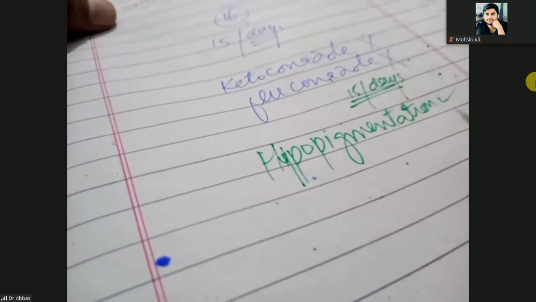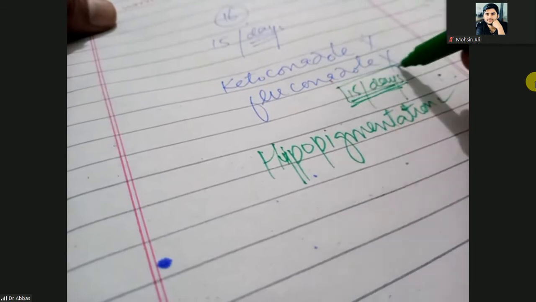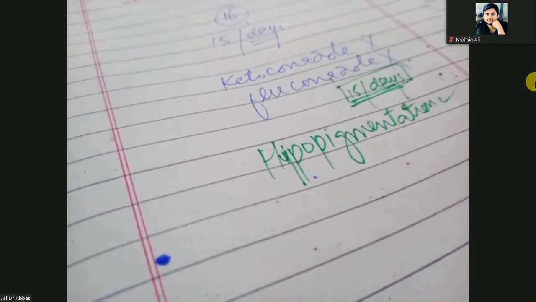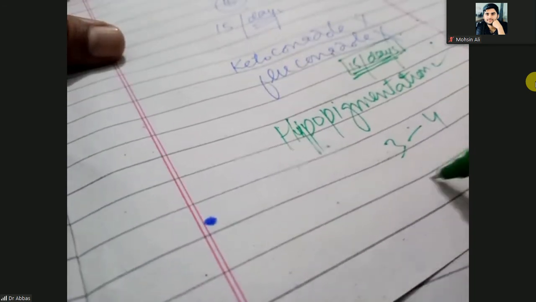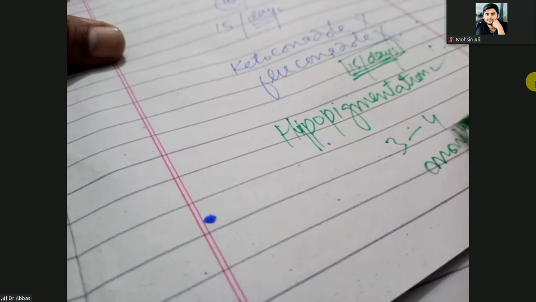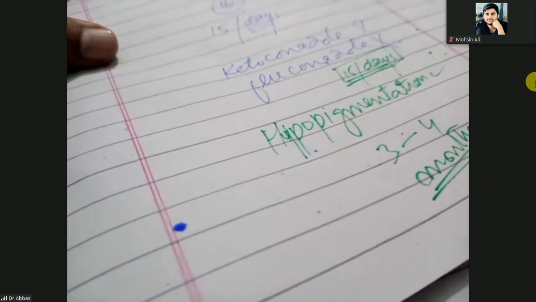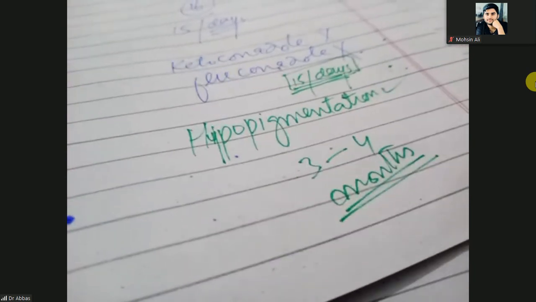Within 10 or 15 days, maybe the growth of the fungi will stop, but for the treatment of the hypopigmentation, it will take 3 to 4 months. So you will tell him that my drug is working, but I have given the drug to stop the growth of the Malassezia group of organisms.